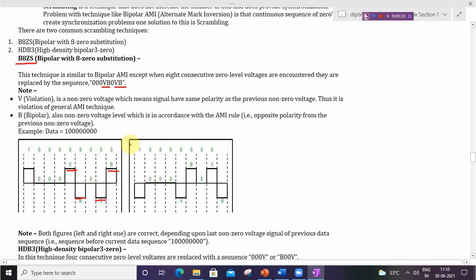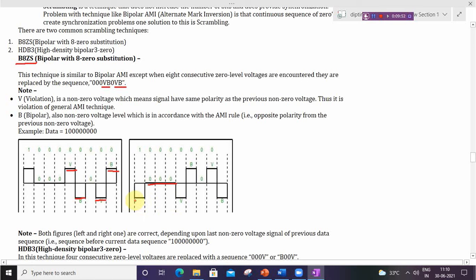Another figure shows that if 1 is negative, then the zeros show as zero voltage, and again the fourth zero will represent V, that is the same as the voltage of the previous non-zero voltage.